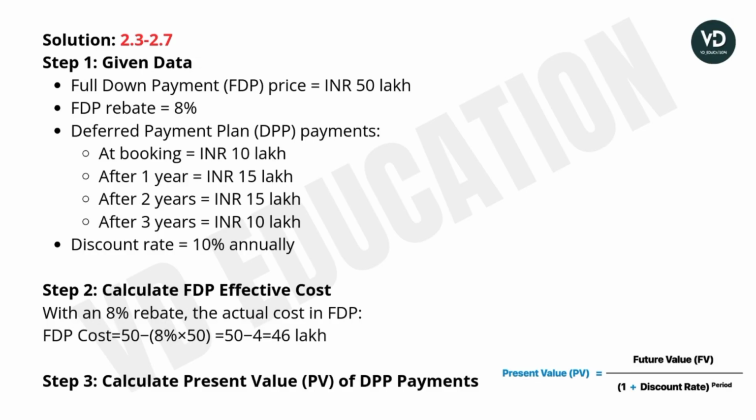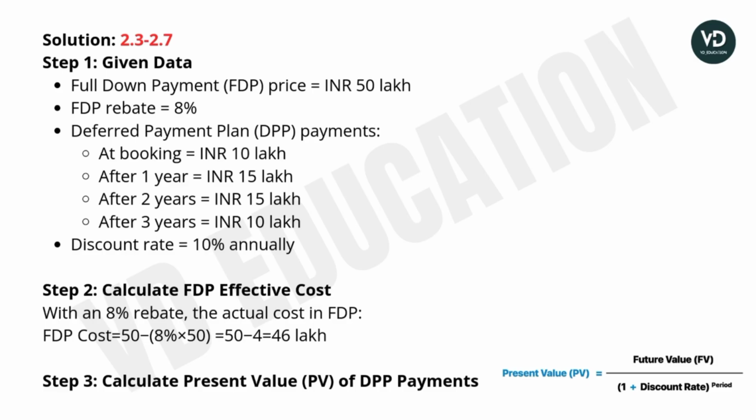FDP rebate is the 8%. Okay. Then deferred payment plan, DPP payments will be at the booking 10 lakh. After 1 year, that will be 15 lakh. After 2 years, that will be 15 lakh. After 3 years, that will be 10 lakh. Discount rate is the 10% annually.